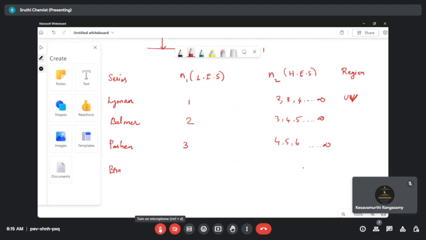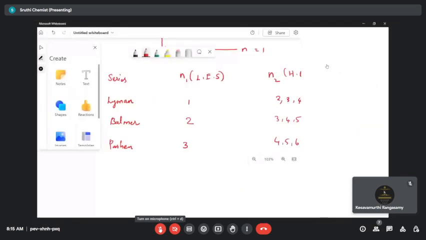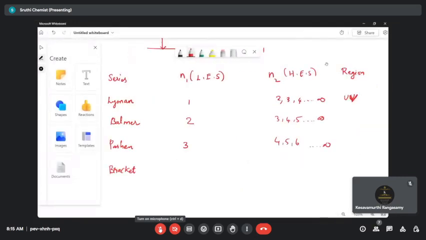What's the next type of series? Brackett. What is its lowest energy level? Yes, students, what may be the lowest energy level? Very simple, right? Here n1 is equal to 1, 2, 3.